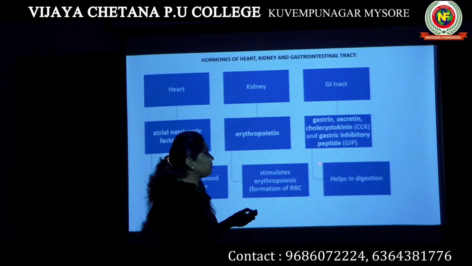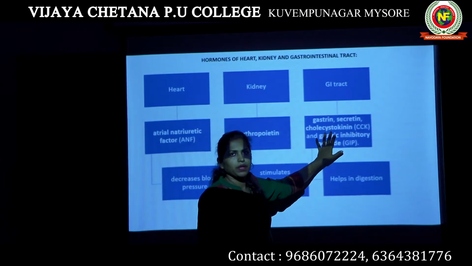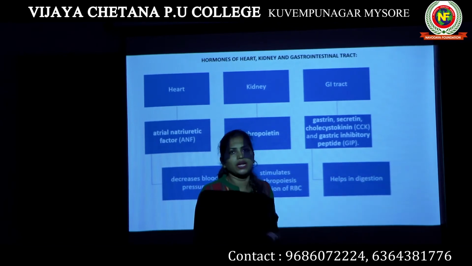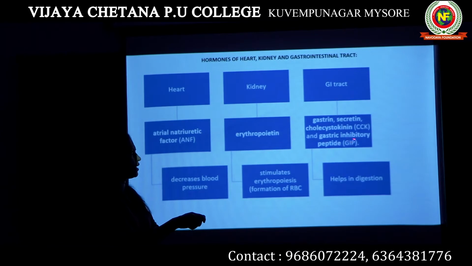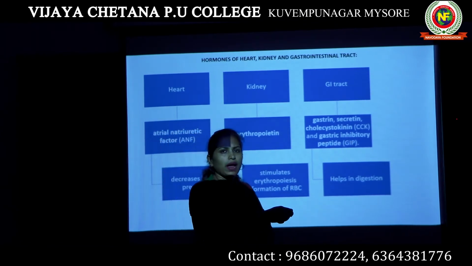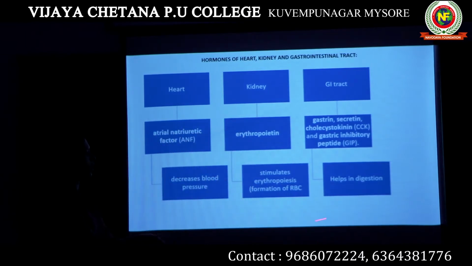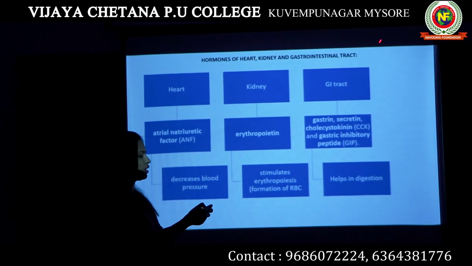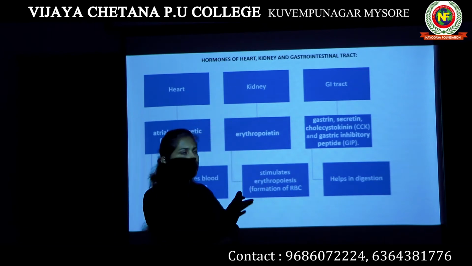The name itself indicates they have something to do with your digestion. They act on our digestive system and help in the process of digestion. So these are the other hormones produced by the heart, kidney and gastrointestinal tract, apart from the hormones produced by our proper endocrine glands.